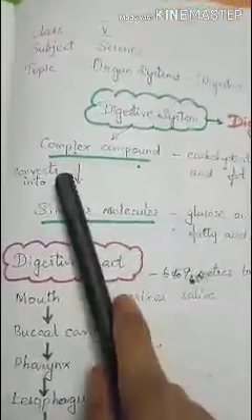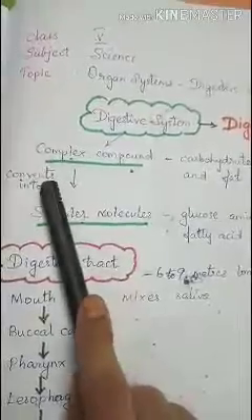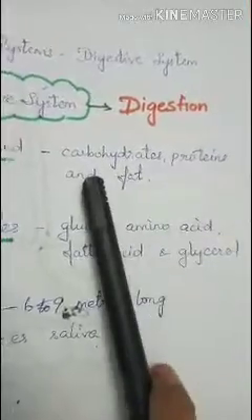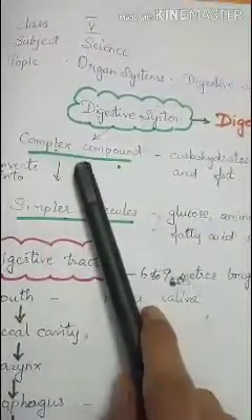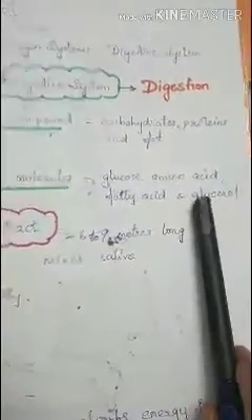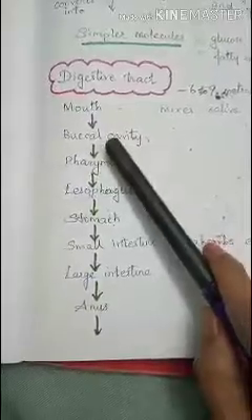So here, what happens to the food? The complex compounds in food are converted into simpler molecules. This we had learned in the food pyramid. Carbohydrate, protein and fat are complex compounds, and they are converted into simpler molecules called glucose, amino acid, fatty acid and glycerol. And this food goes through various levels: from the mouth, where it mixes with saliva, through the buccal cavity,